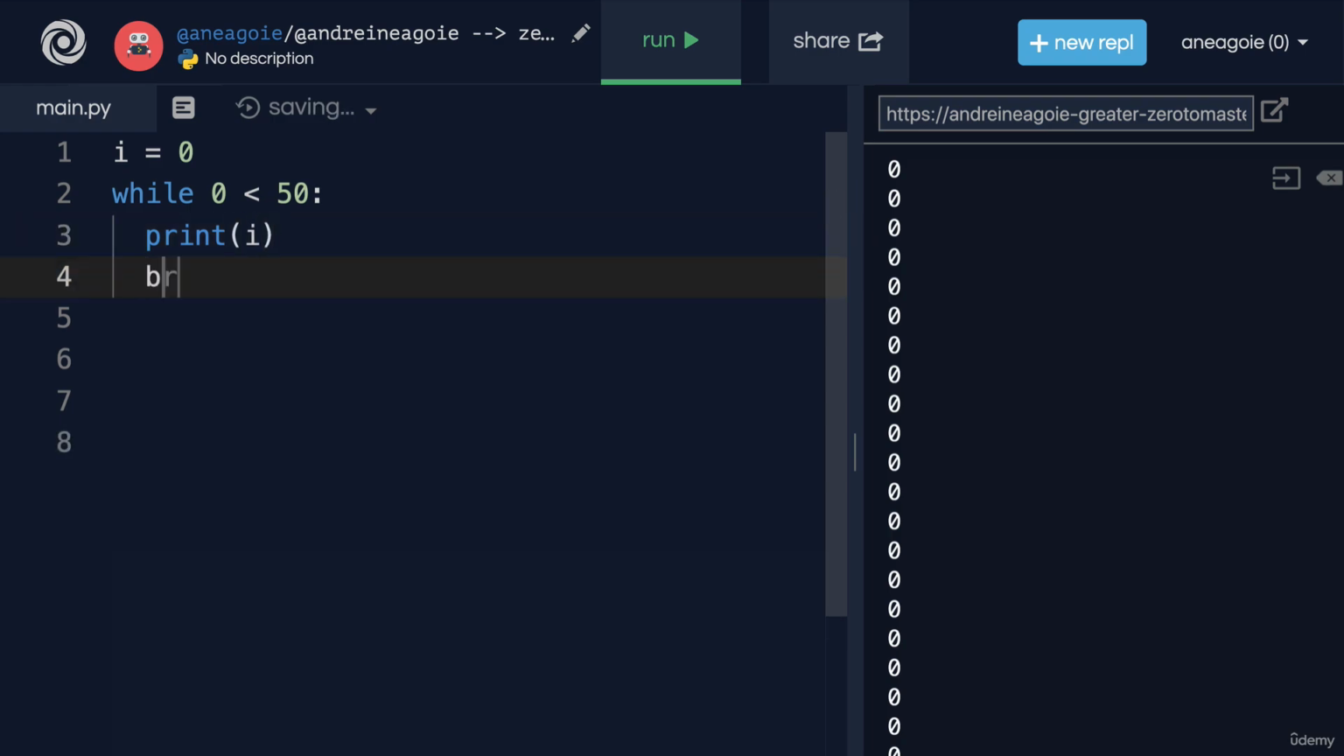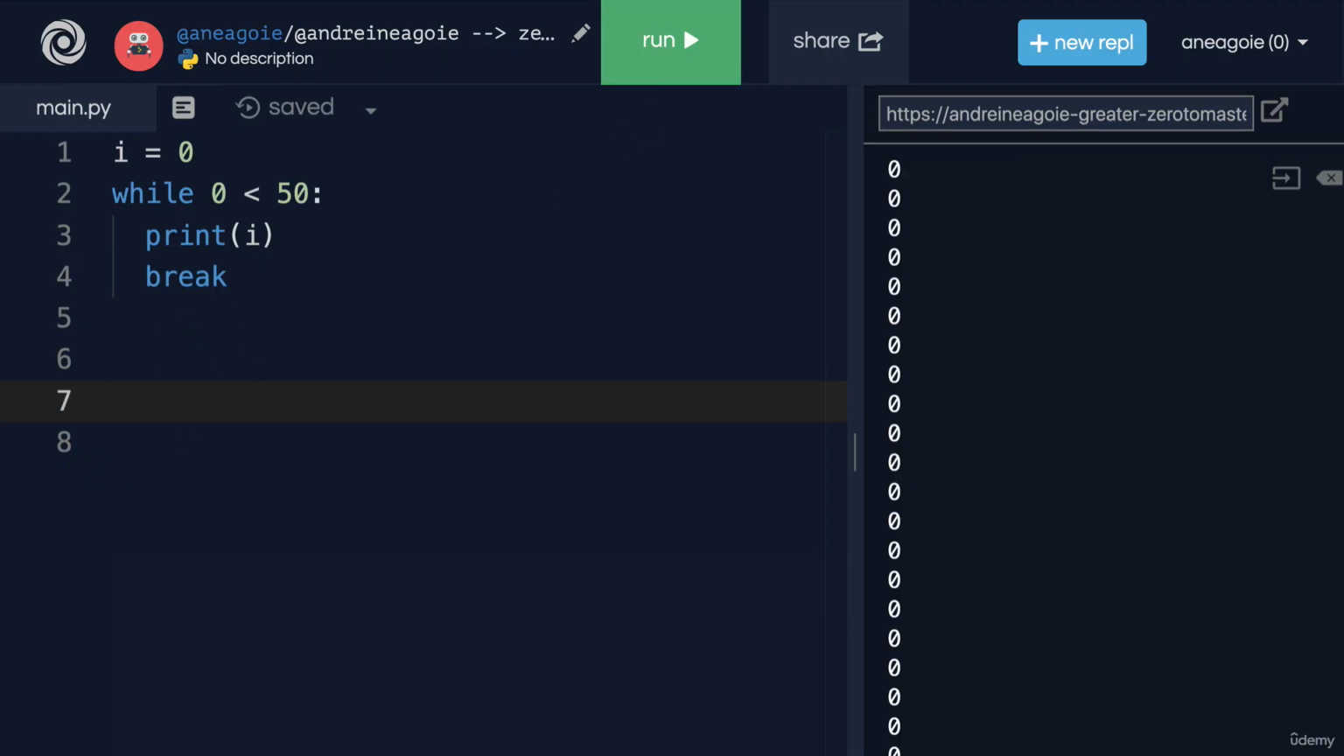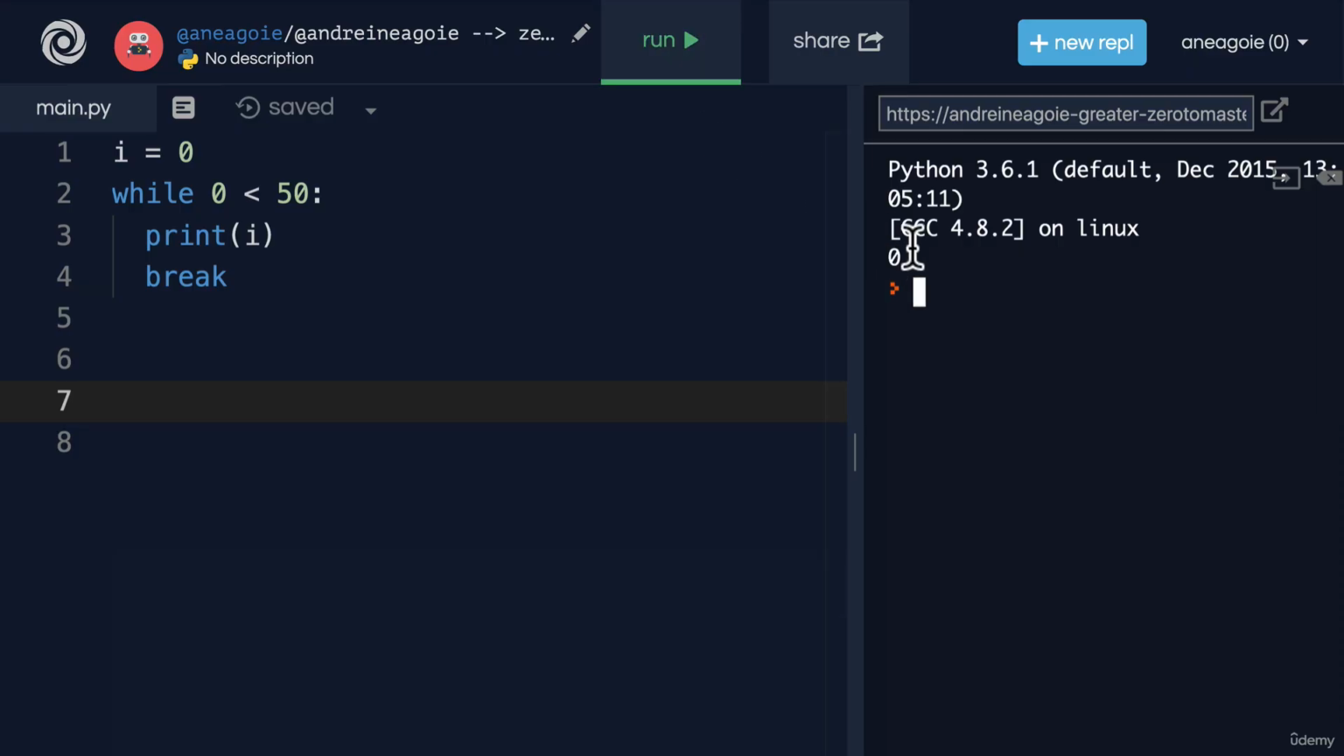We have this idea of a break statement. And break is just another keyword in Python. And as you may have guessed, if I click run, look at that. It only runs once. As soon as Python sees break, it's going to say, all right, break out of the while loop. So it's going to go to line 5, and it's going to say, got nothing there, program's done. I'm going to exit out of the program. But okay, what if I want this to be looped 50 times? How can we solve that issue?